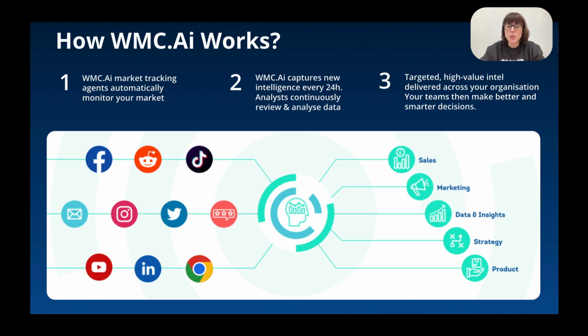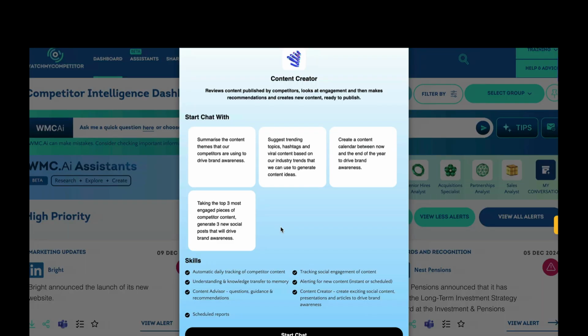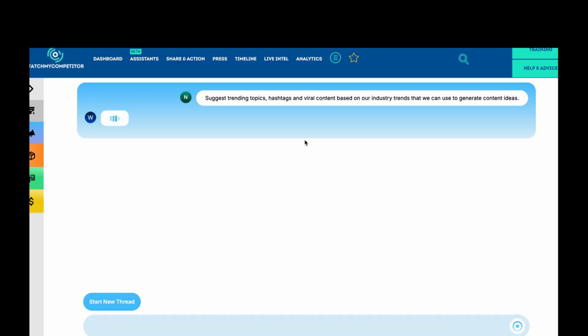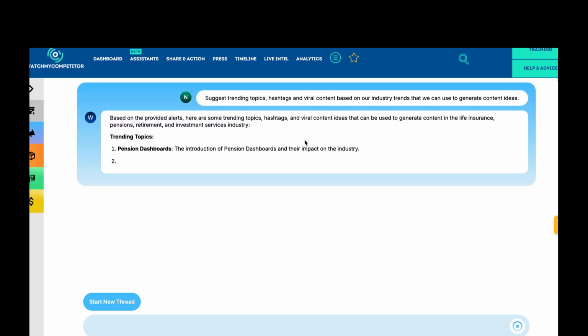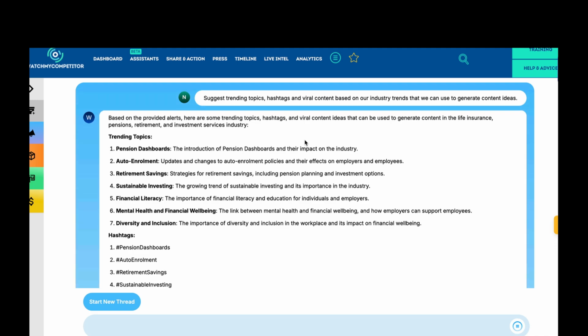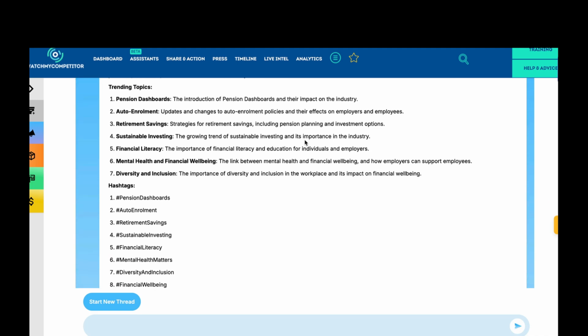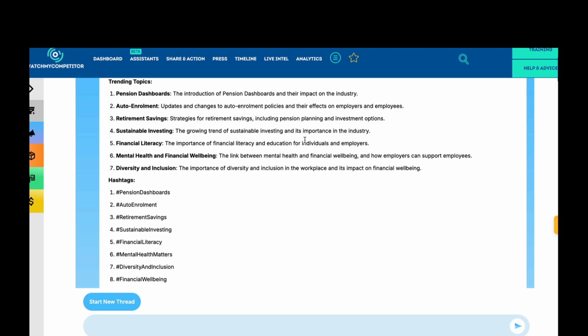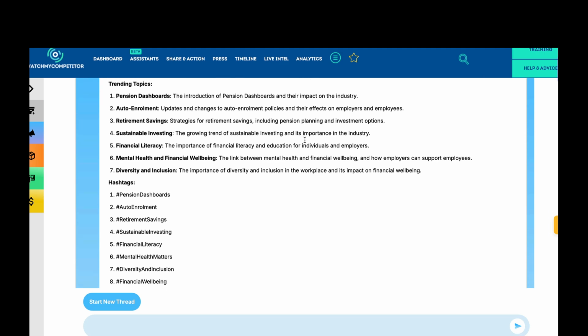Let's try our content creator assistant now. I'll start by asking our content creator to suggest trending topics, hashtags, and viral content based on our industry trends that we can use to generate content ideas. So just give it a few seconds to load. And we can see that this is a really great way to show the content breakdown and get a clear overview of what's happening in the industry.